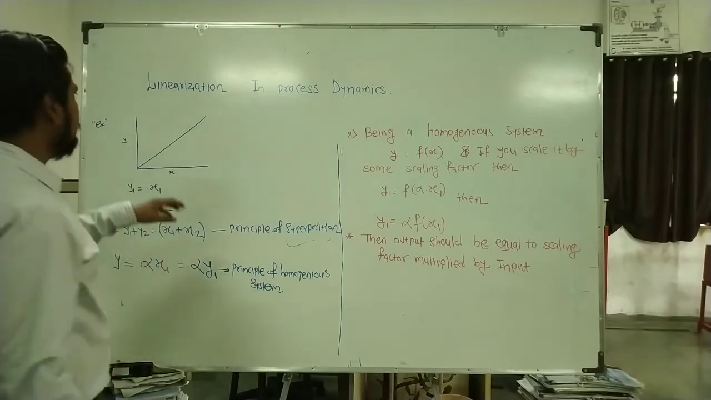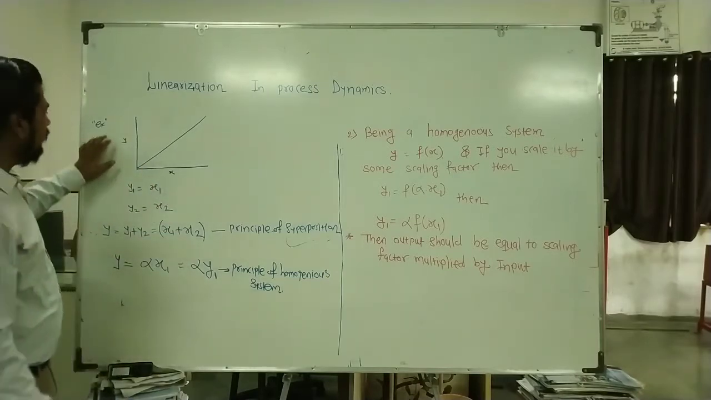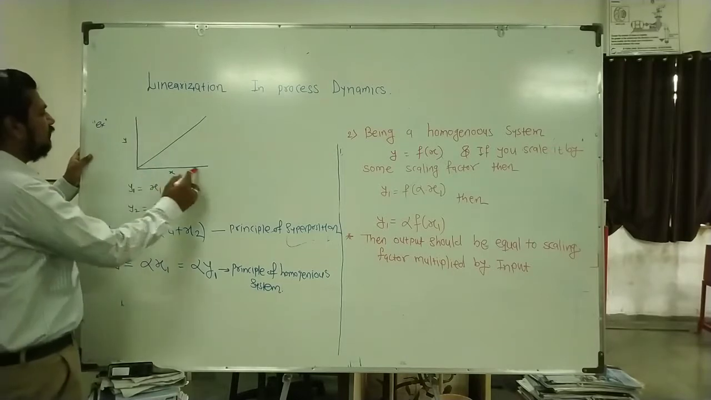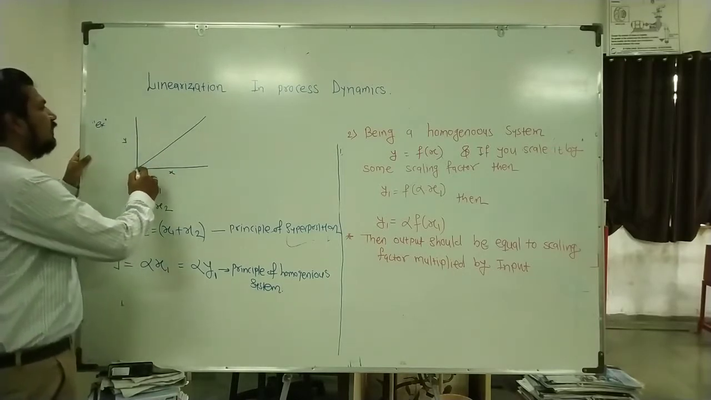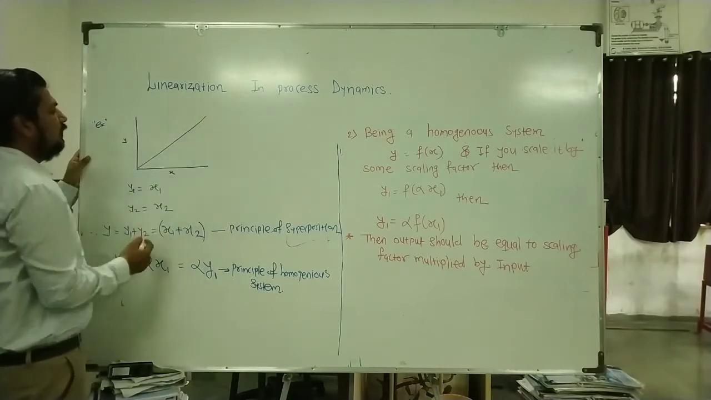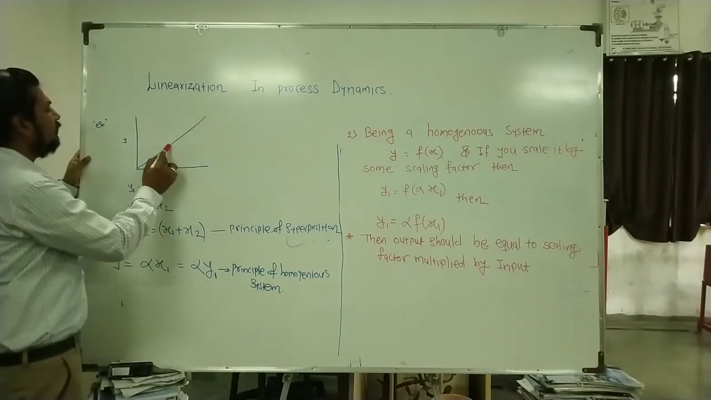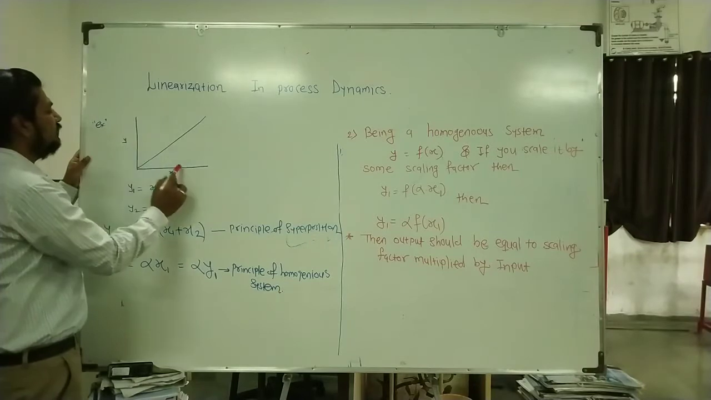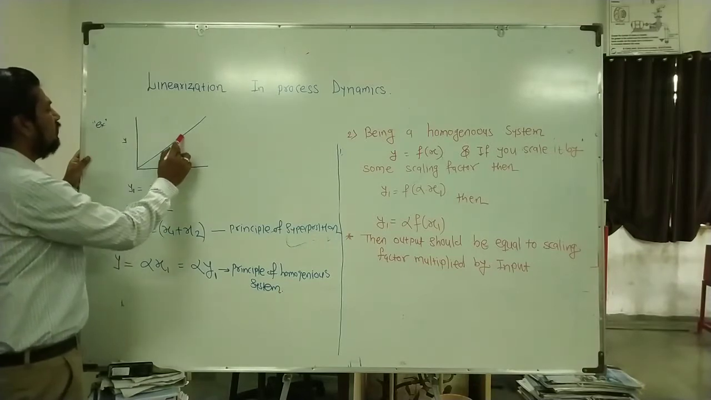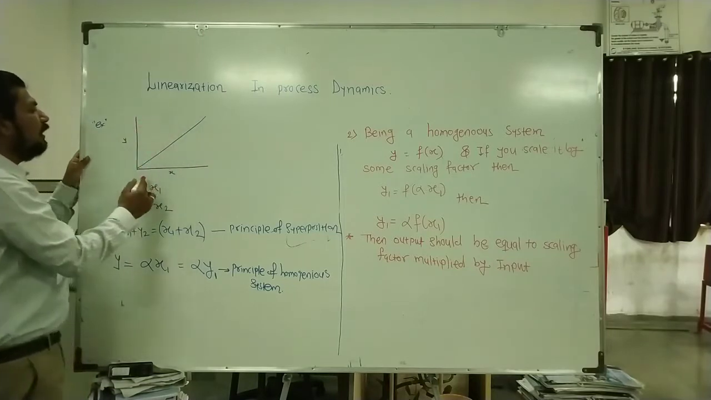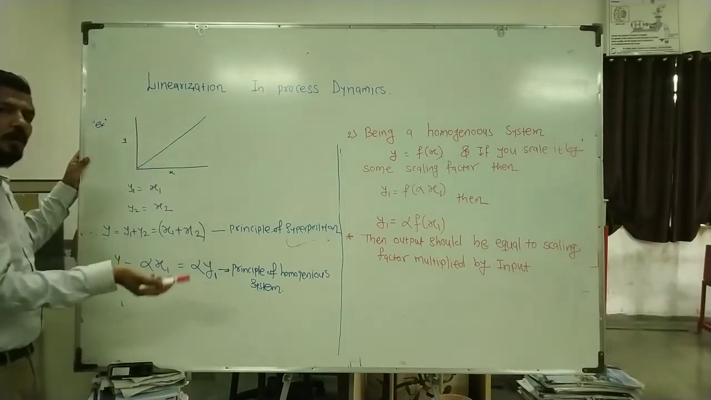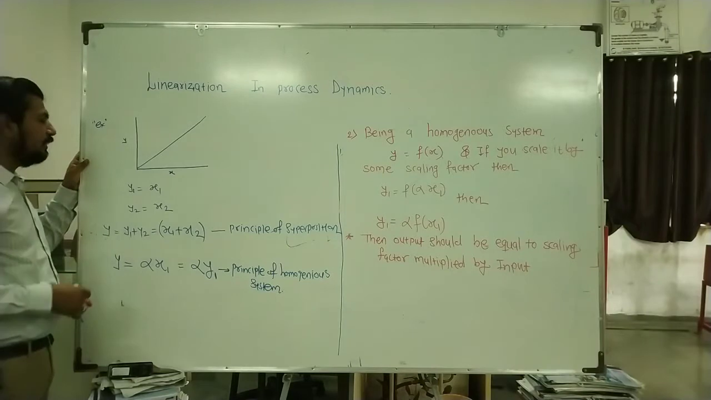So consider the example of a linear system. I will plot a graph of input versus output. You can see that for a linear system, the graph is linear. Whatever the value of x, the value of y changes accordingly. If x2 is this, then y2 will be this. If x3 is this, then y3 will be this. So as we change the input, the output changes proportionally.